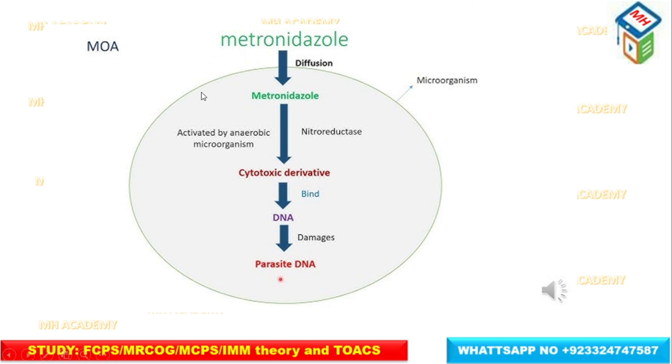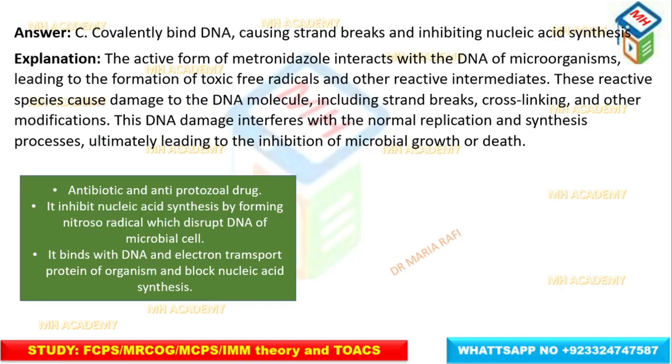Diagram showing you metronidazole entering the microorganism cell by diffusion. It is activated by the anaerobic microorganism's nitroreductase to form cytotoxic derivatives like free radicals, which bind with the DNA of the microorganism cell, damage it, and cause death of the cell. The active form of metronidazole interacts with the DNA of the microorganism, leading to formation of toxic free radicals and other reactive intermediates.